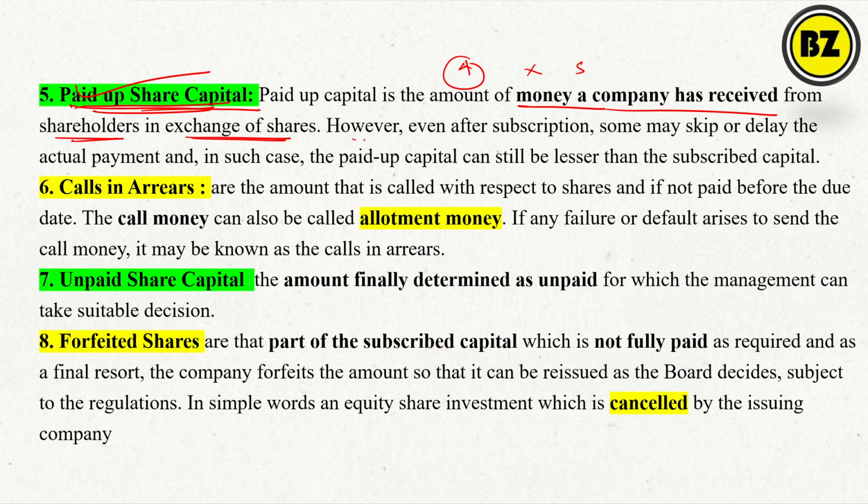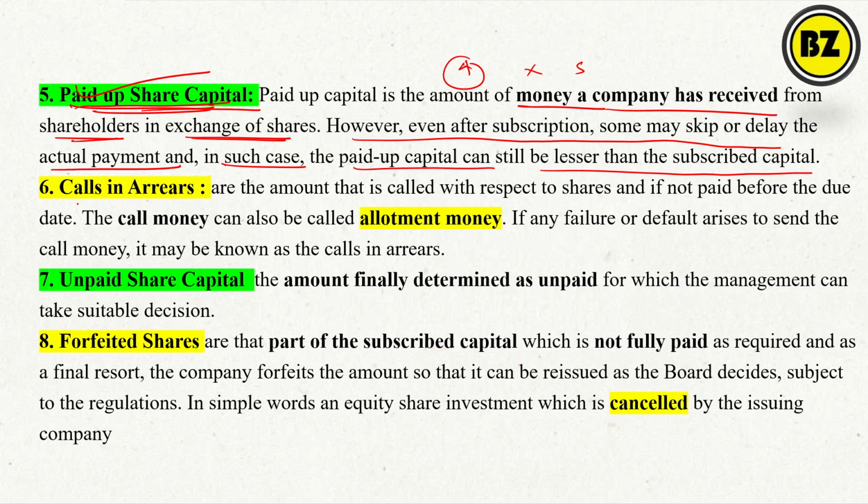Okay, however, even after the subscription, some may skip or delay the actual payment, and in such cases paid up capital can be lesser than the subscribed capital. There is a 90% chance that paid up capital will be less than the subscribed capital, because sometimes people say, now I have subscribed but I don't want to buy, I don't want to send the money actually, right? In such cases, that is called paid up capital.